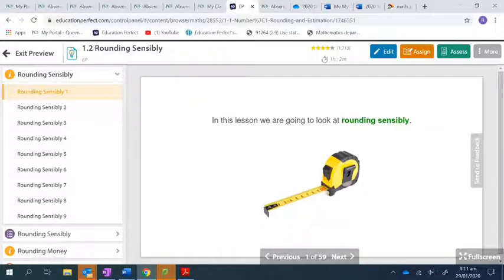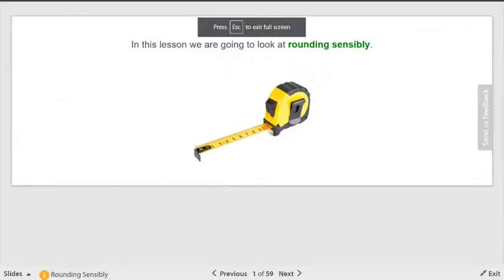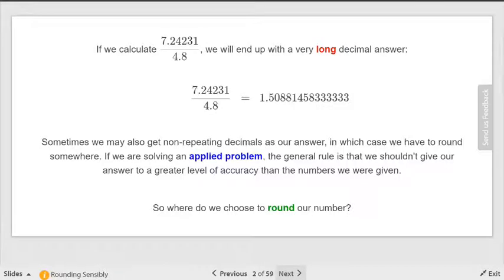And there are other cases where it wouldn't make sense. If I was going to, for example, be cutting a piece of wood and I ended up with some measurement that had 16 decimal places, would I use all 16? No, we'd pull it into millimeters or something, so maybe 1 decimal place or something like that. Okay? So in some cases it makes sense to round in a specific way. And in general, they'll tell you. But some of them are so well known, like the money one, they're not going to tell you to round to 2 places. They'll just count it wrong. So look at this one. If you calculate that big decimal divided by the 4.8, you're going to end up with a huge long decimal number. Okay?